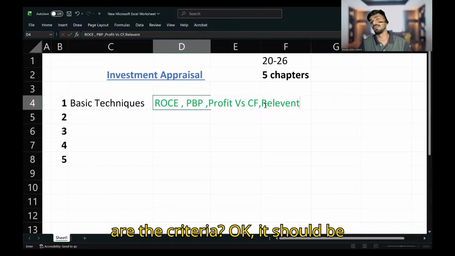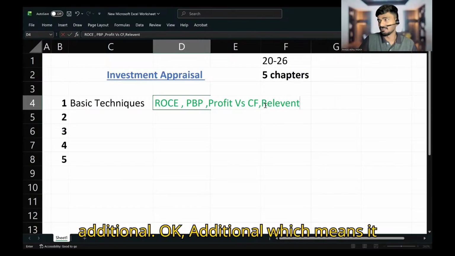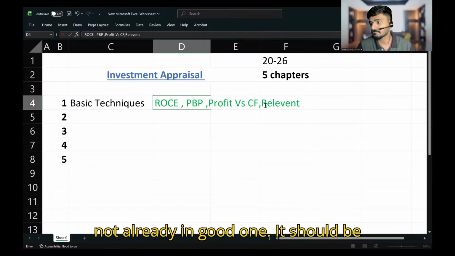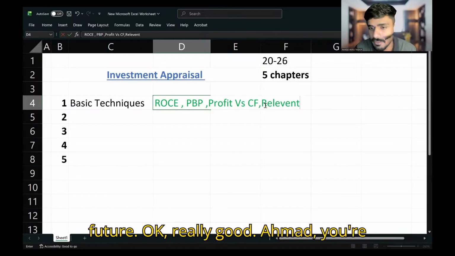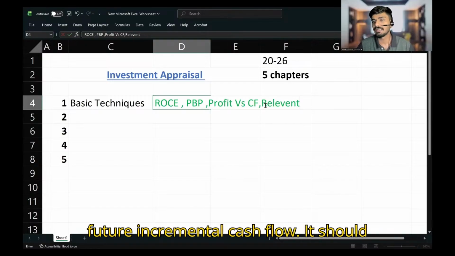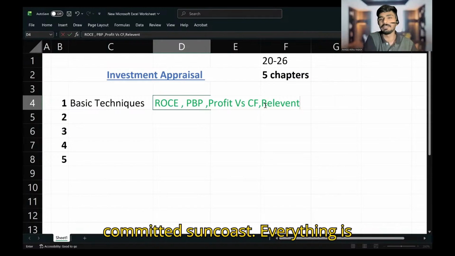Okay, it should be incremental. Really good, Yusuf. Incremental means additional, which means it should come additionally, not what is already there. It should be future. Really good, Ahmed. It's a future incremental cash flow. It should be future, not any past, not any committed sunk cost.